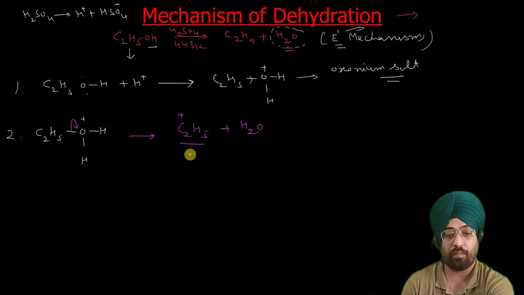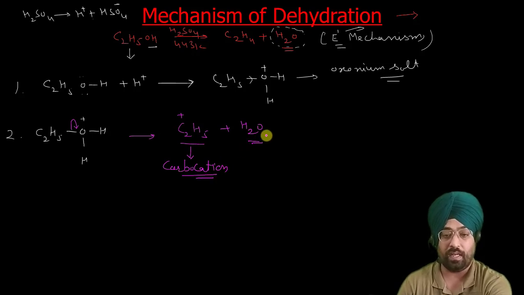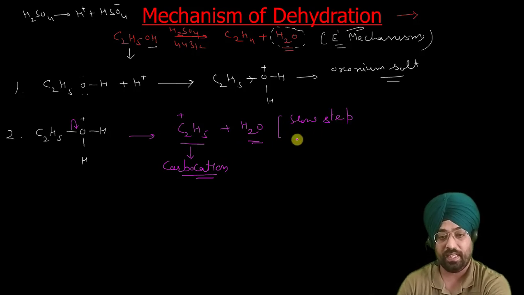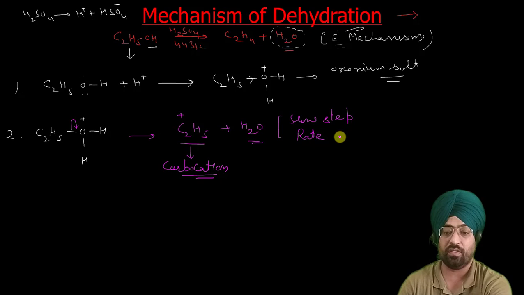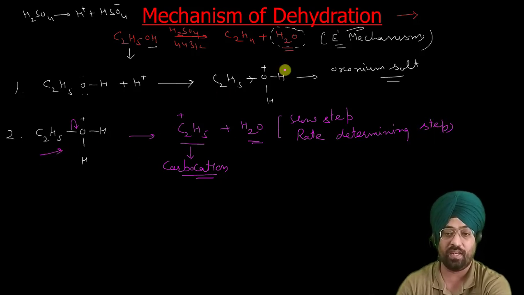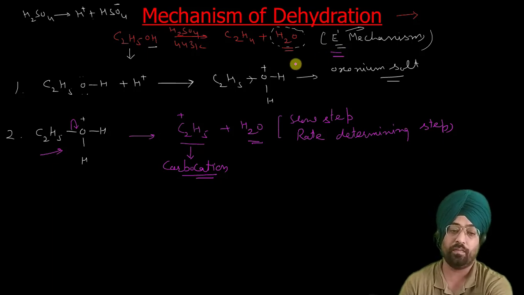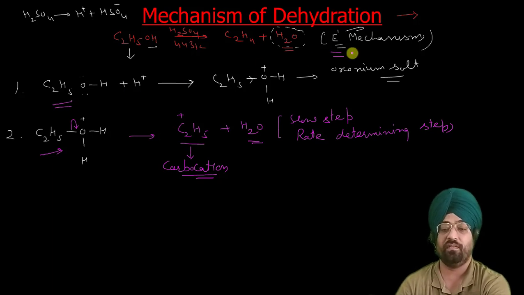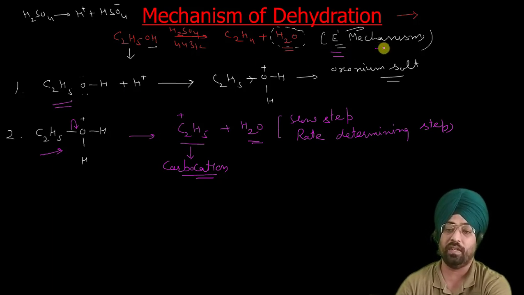So this is your carbocation, which is the intermediate in this reaction. The carbocation is formed plus water, and this step is a very slow step and it is the rate determining step. As you know, the slow step is the rate determining step. So this involves only this oxonium salt, so that's why it is an E1 mechanism. It depends only upon the nature of alcohols. So similar to SN1, we have E1 elimination, the unimolecular elimination mechanism.